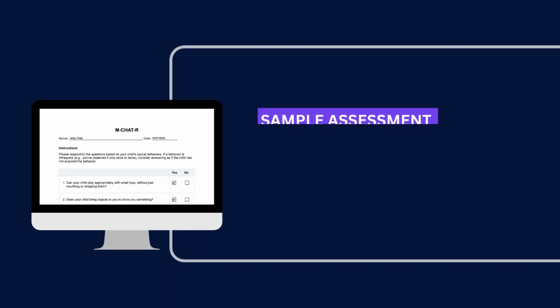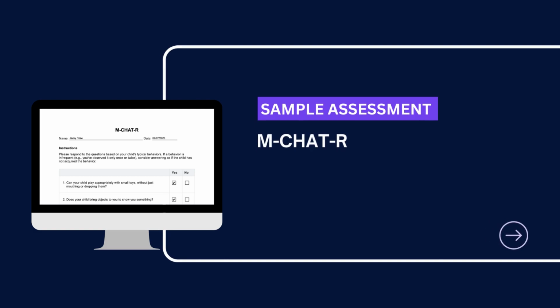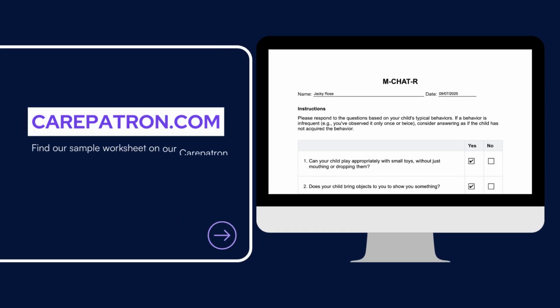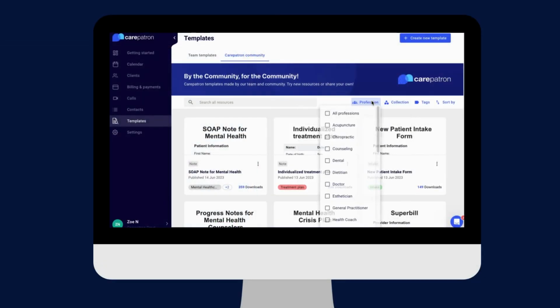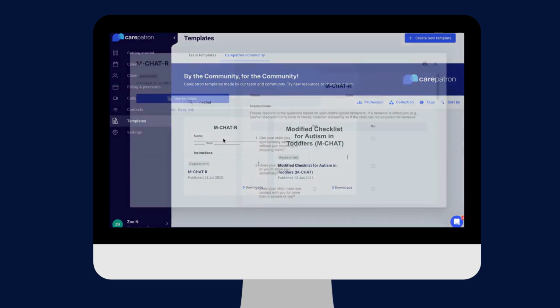Here is a sample of our M-CHAT-R, which you can find on our Carepatron platform. To find our M-CHAT-R, go to our Carepatron platform or click on the link in the description. In our template section, we have a variety of templates and worksheets for you to use with your patients. You can filter or type in keywords to find the worksheet.